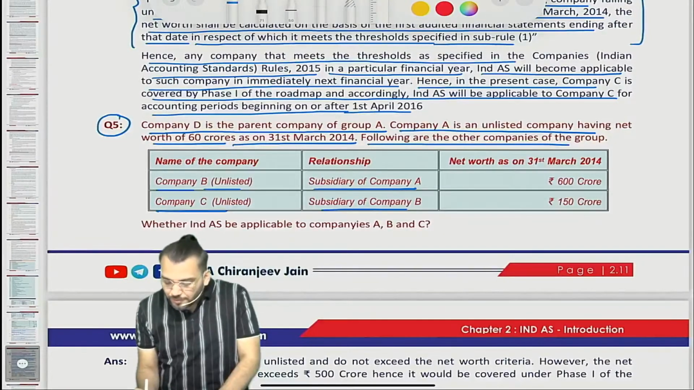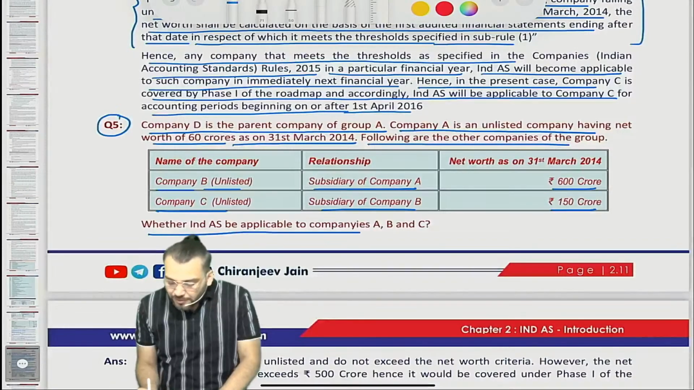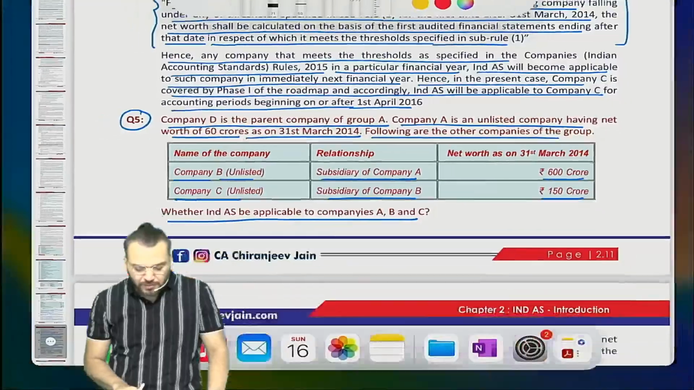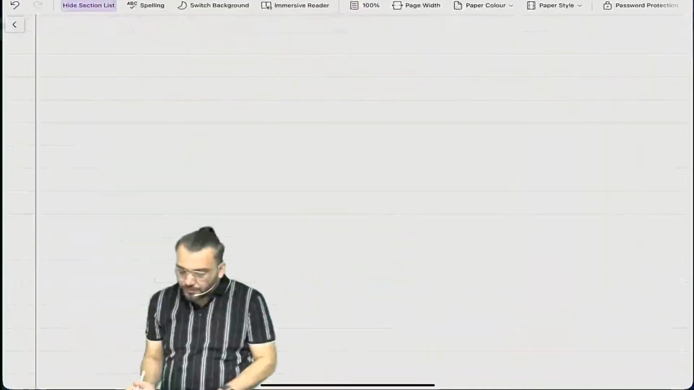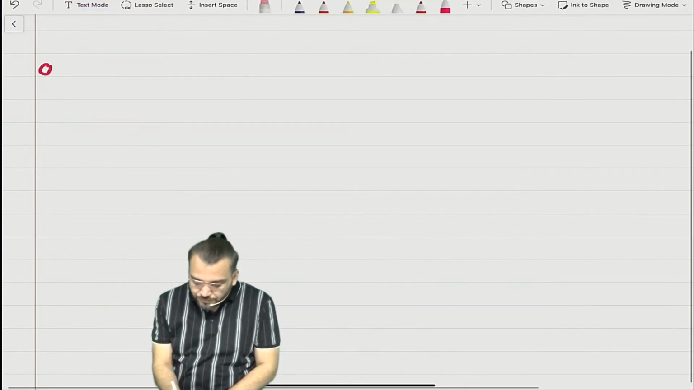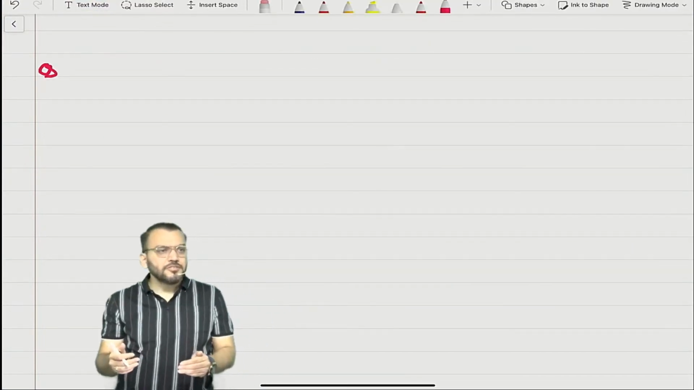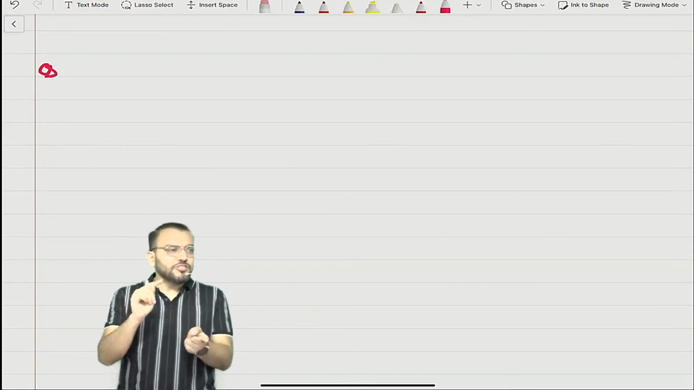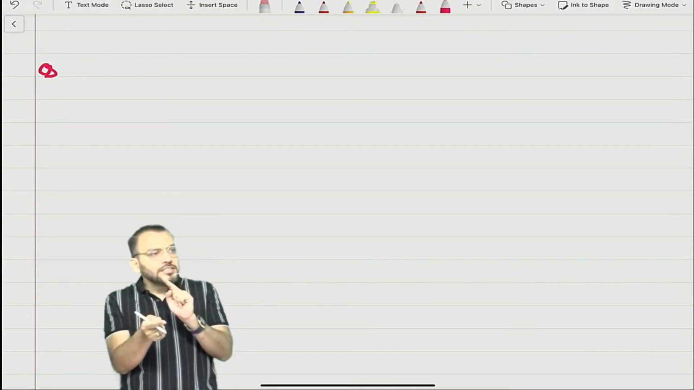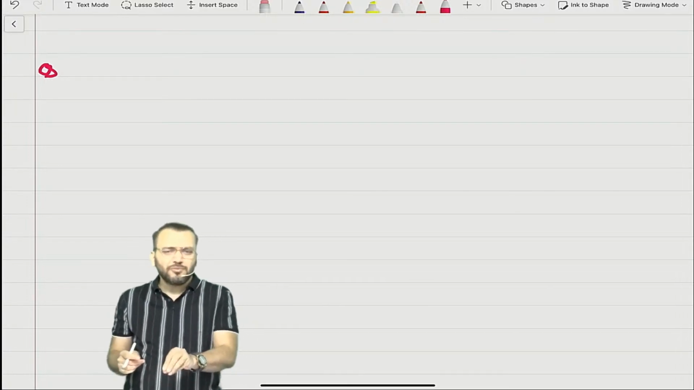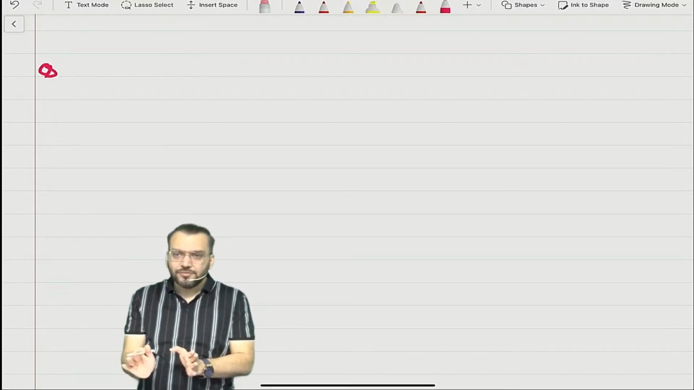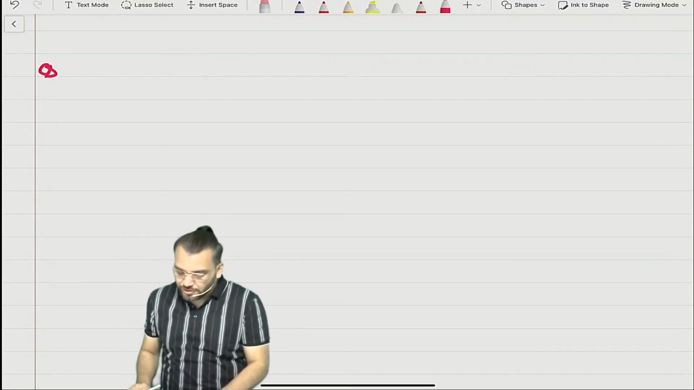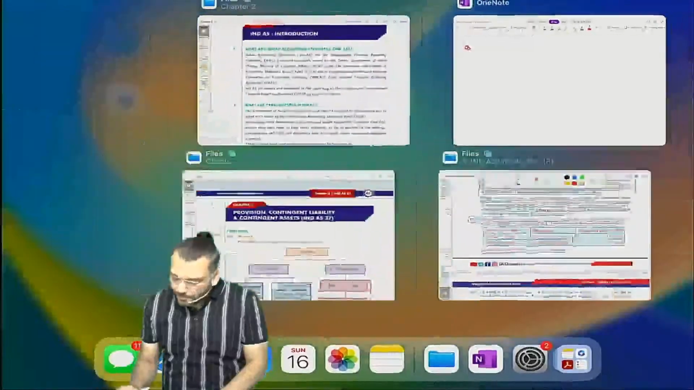Company C, subsidiary of company B, 600 crore and 150 crore. Whether Ind AS is applicable to company A, B, C. Whenever this type of question comes, I will say always draw some chart so that you can understand which is the parent company and which is a subsidiary company. However, you can understand from the question only, but why take risk? Always do analysis before answering any question. Correct? Let us check what they have given.